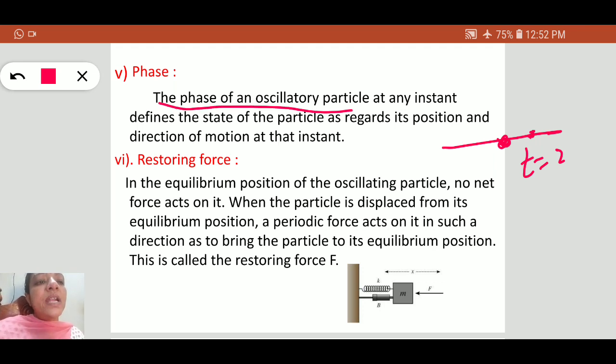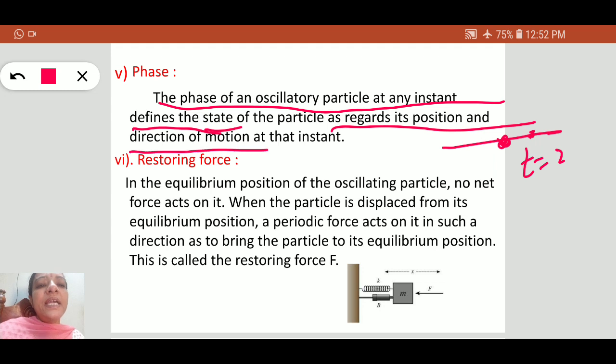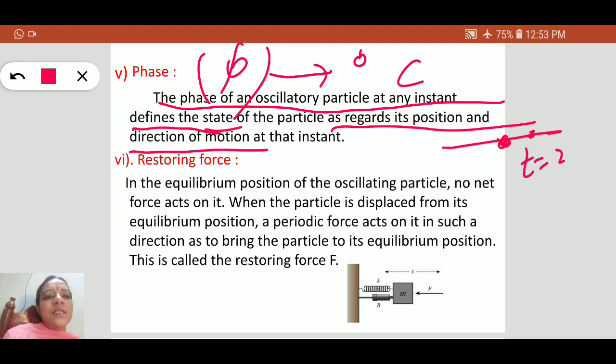The phase of an oscillatory particle at any instant defines the state of the particle as regards its position and direction of motion at that instant. The phase is denoted by phi, and it is always measured in degrees or radians. It is measured in angles.